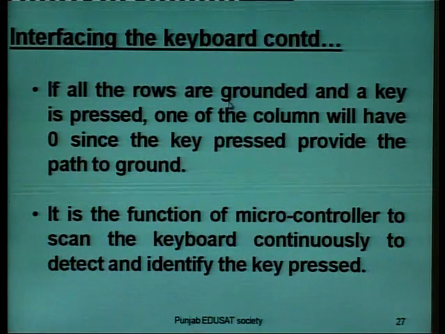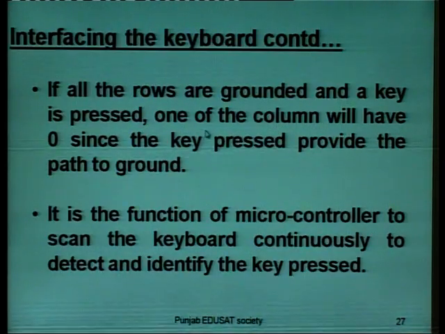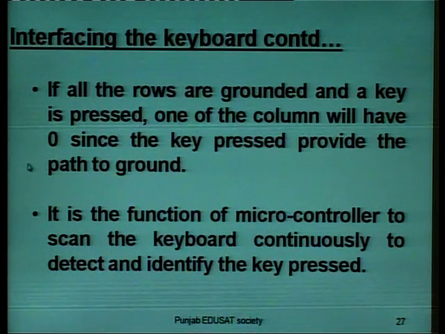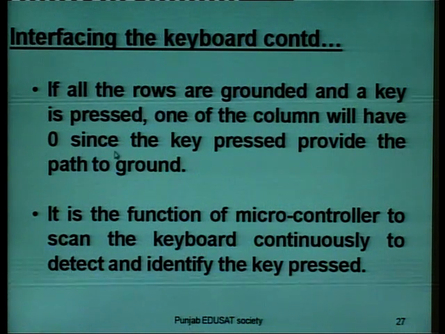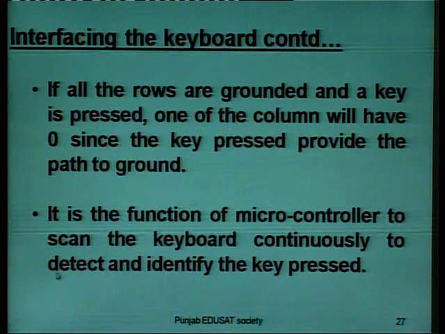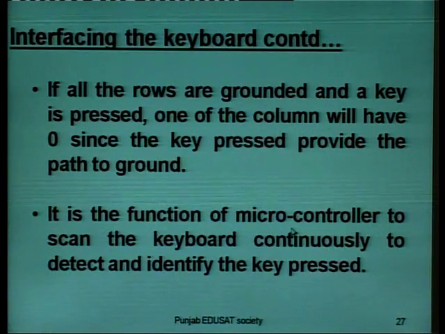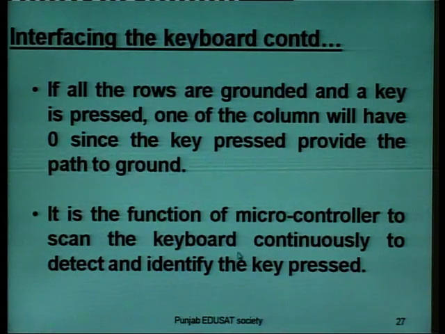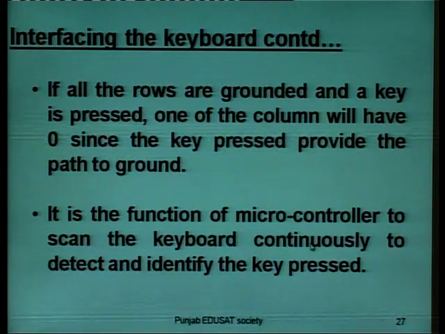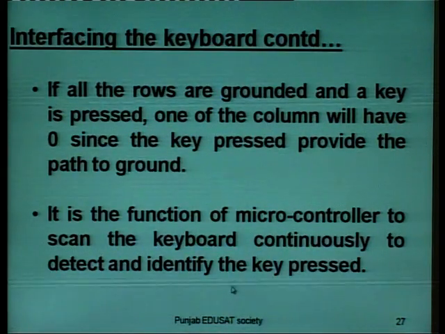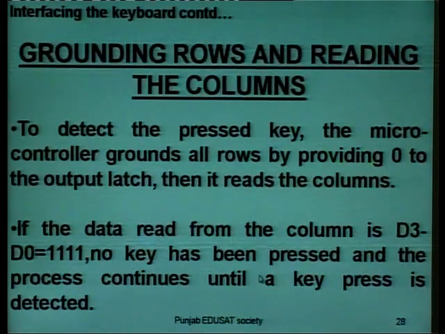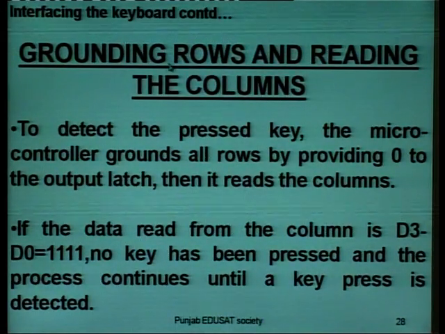If all the rows are grounded and a key is pressed, one of the columns will have 0, since the key pressed provides the path to ground. It is the function of the microcontroller to scan the keyboard continuously to detect and identify the key pressed. Grounding rows and reading the columns.